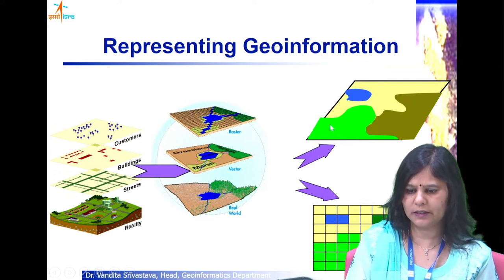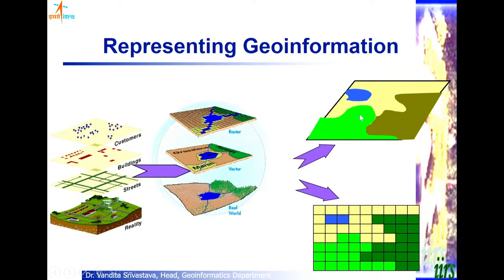You would see that in vector it looks much more appealing. Here in raster it looks much coarser, but it depends upon how much cell size we have taken. So there is a trade-off here: if you want to represent everything very nicely and accurately, you would like to go for vector representation.